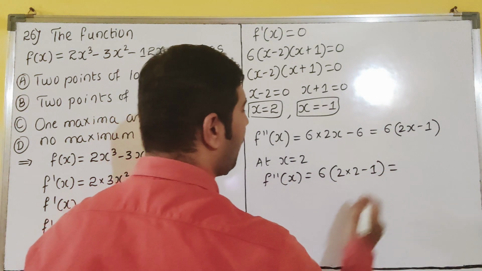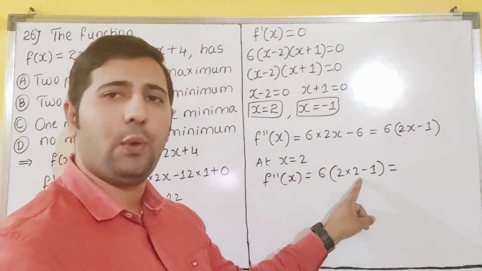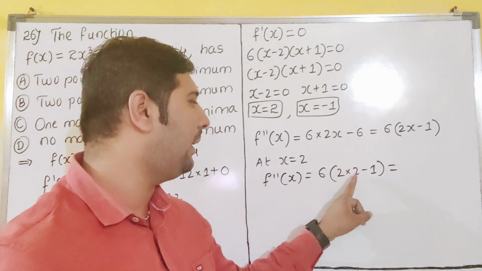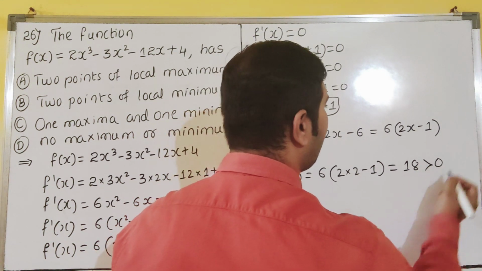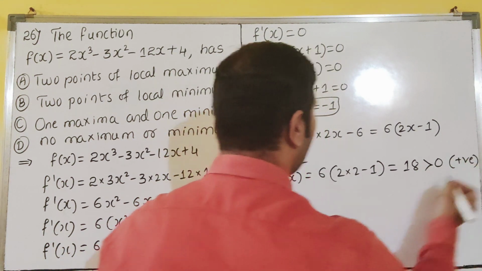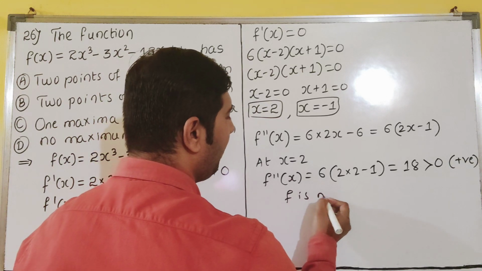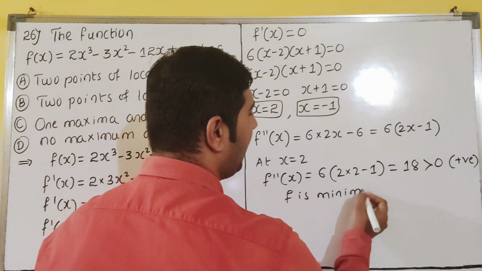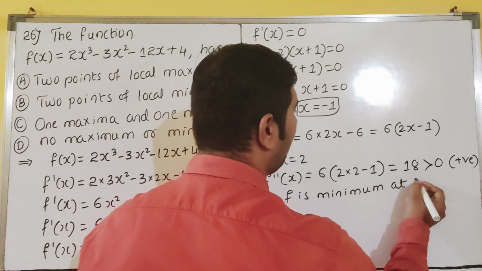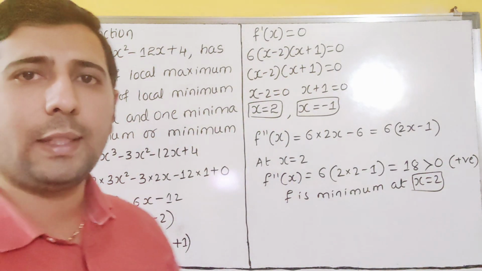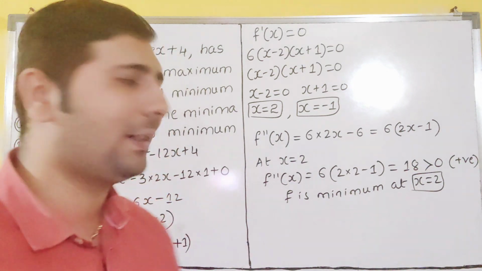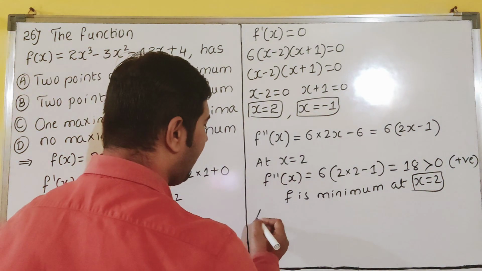Of course it will give positive. 2 2s are 4. 4 minus 1 is 3. 3 6s are 18. 18 means it is greater than 0, dear students, which is positive. That means f is minimum at x equal to 2. So x equal to 2 is the minimum point, dear students.